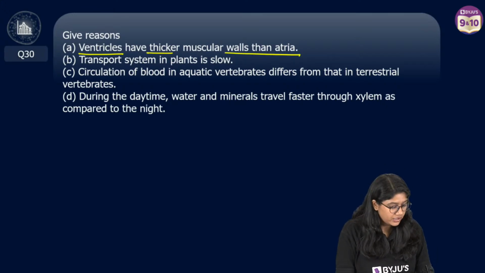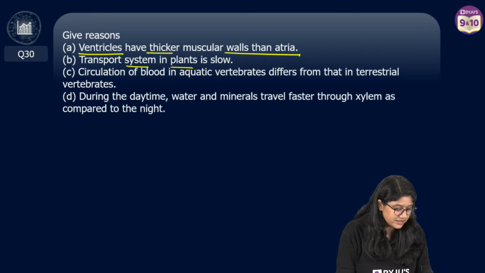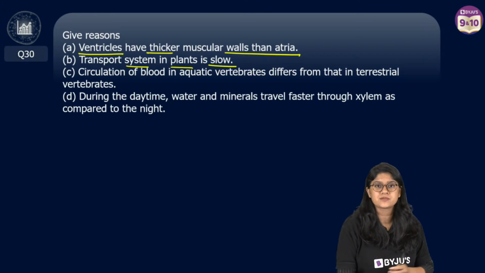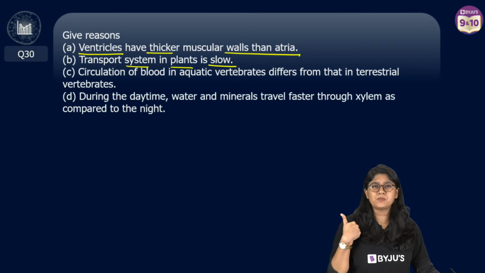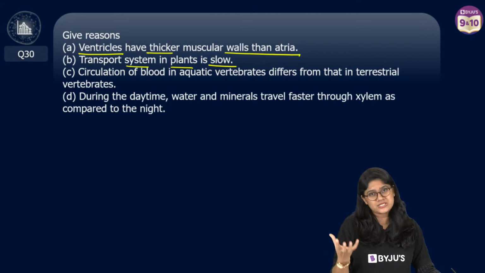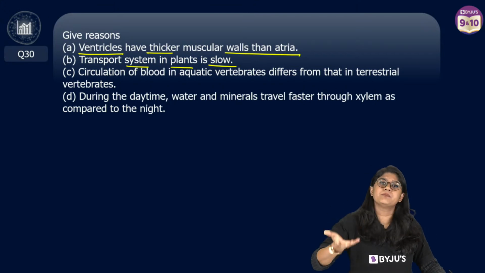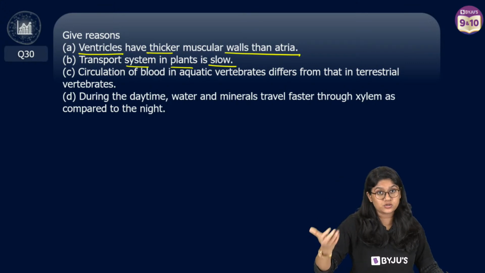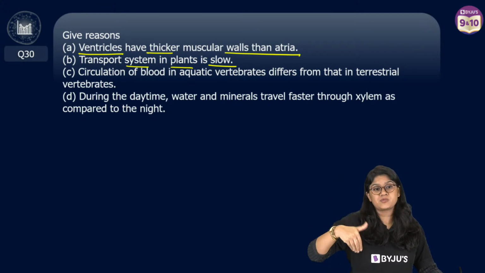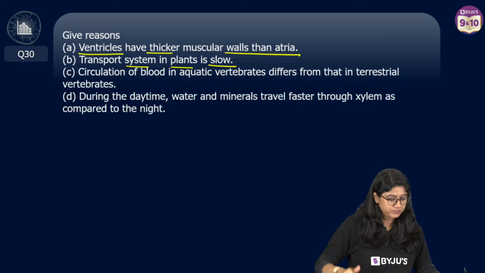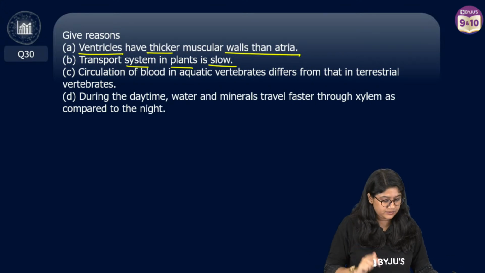Right? Good. Transport system in plants is slow. Why is it slow in plants? First of all, most of the plant cells are dead. Only a few cells are living and they don't have that much movement or activity also. That's why the transportation system in plants is very slow. Low energy need, absolutely correct.